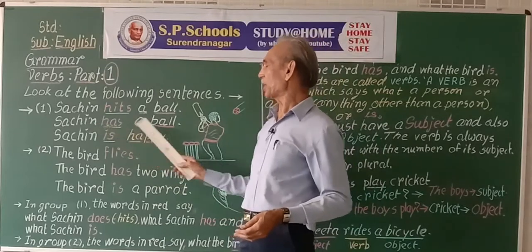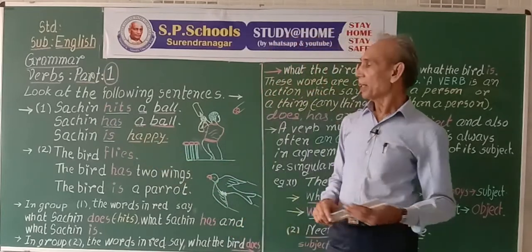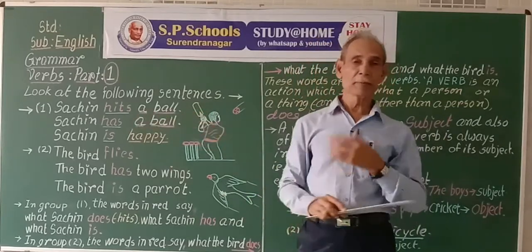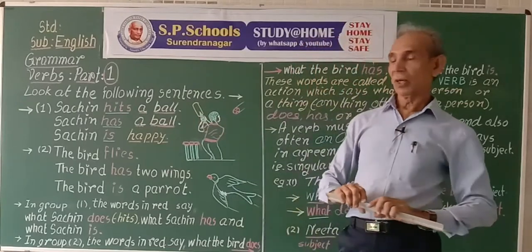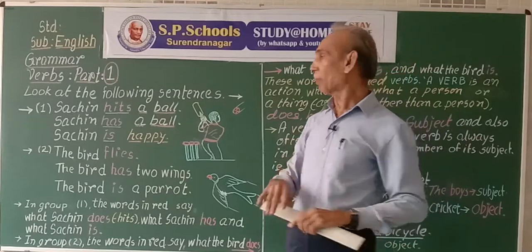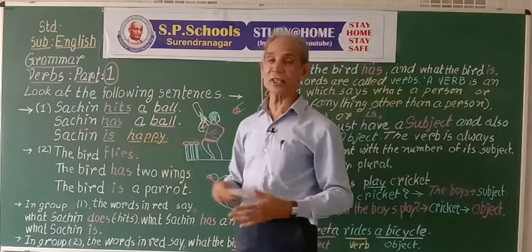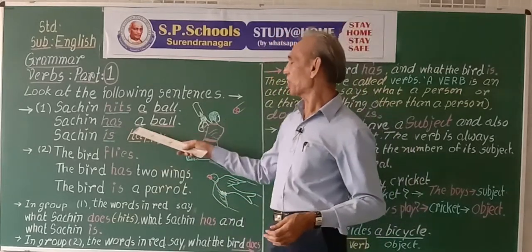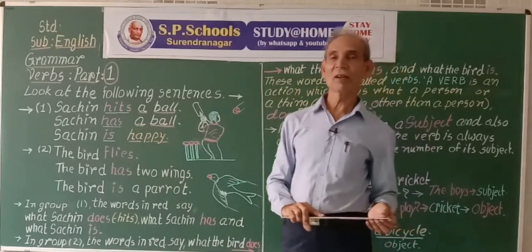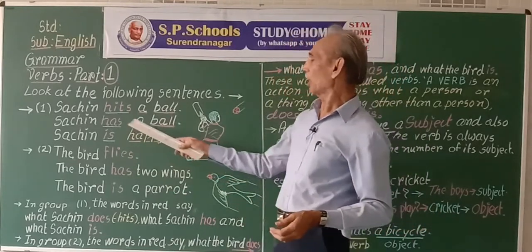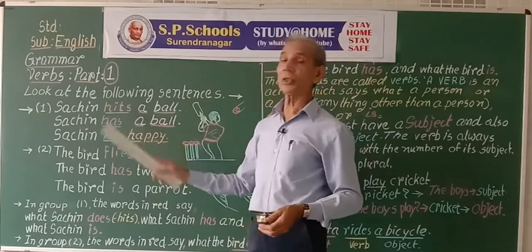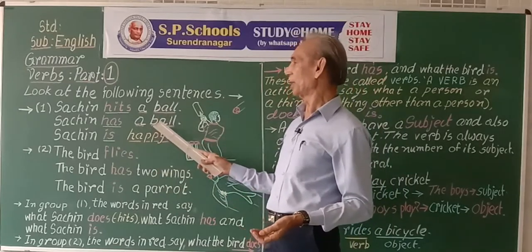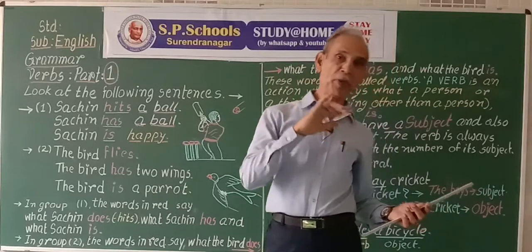Now here, Sachin has a ball. If we cut this much, Sachin has, the meaning of the sentence is not complete. Sachin has. But what? Sachin has a ball. So, if we ask the question what to the verb, we get the answer which is called the object of the verb.